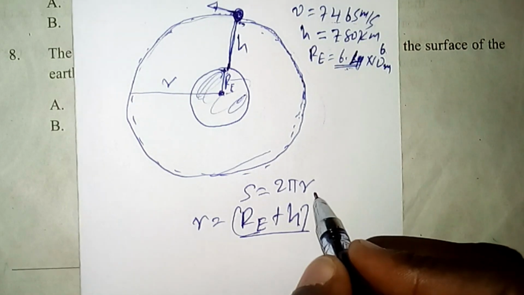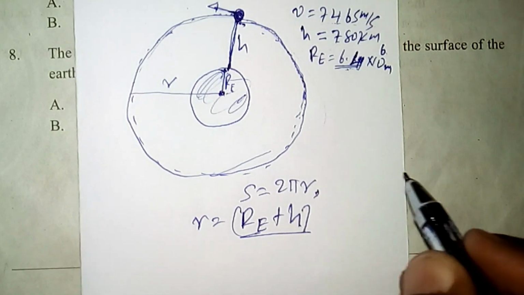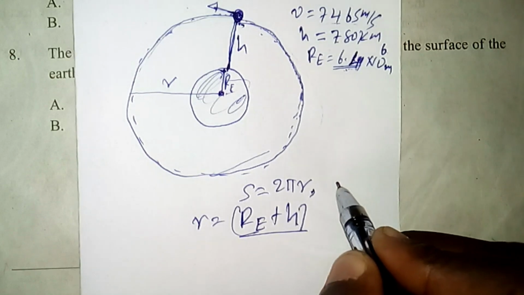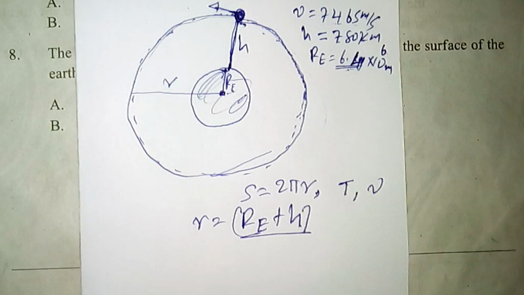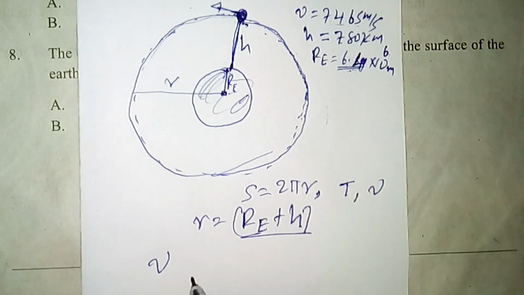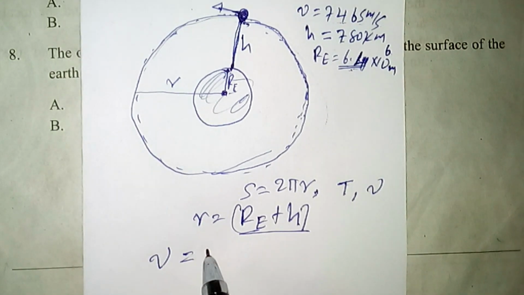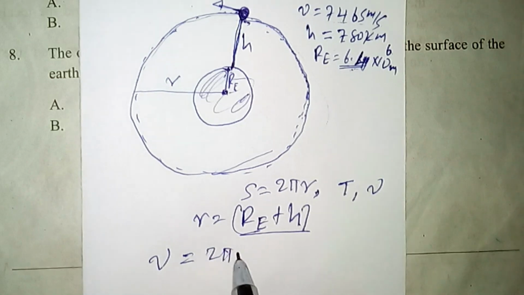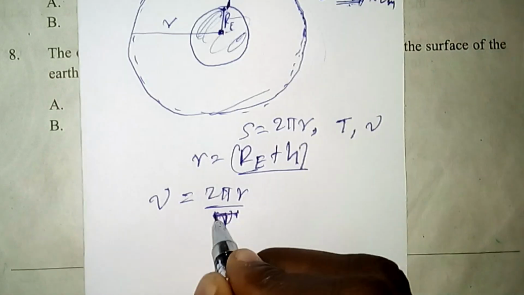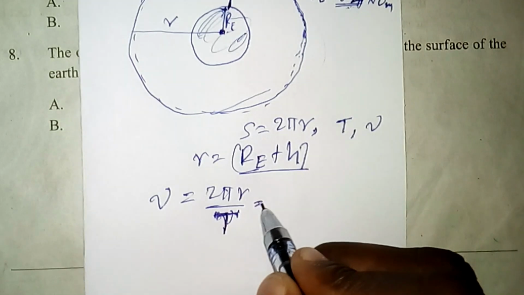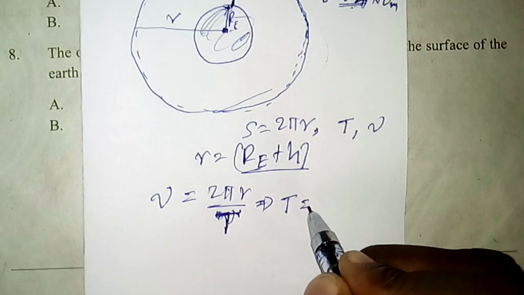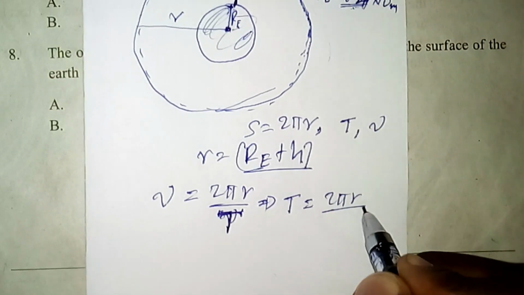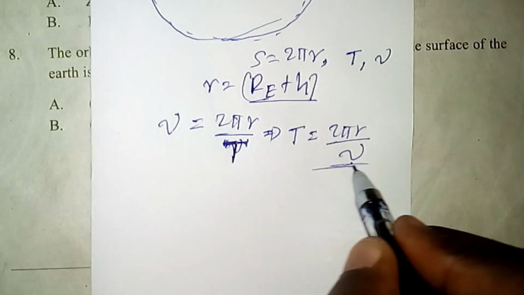So the time it takes to complete one full revolution or one full circle is what we call the period, and the satellite is moving with the velocity v. So this velocity v is equal to s over t, the distance is 2 pi times r divided by the period of the satellite T. So from this equation, the period of the satellite can be calculated. T is equal to 2 pi r divided by the orbital speed of the satellite.